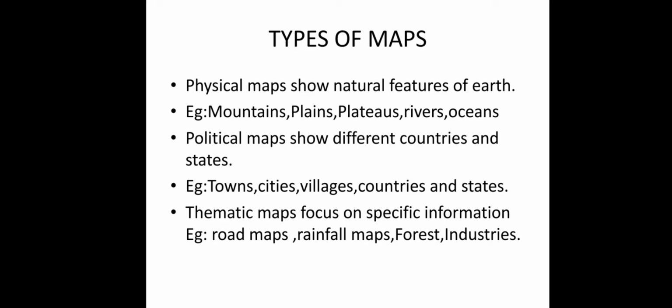And finally, the third one is thematic map. What is meant by thematic map? It focuses on specific information. For example, in Tamil Nadu, whether there was rainfall yesterday, it gives some information. Where are the forests in India? And where are the roads in particular? If you take one village, where are the roads? Like that, it will give some specific information. So it is called thematic.